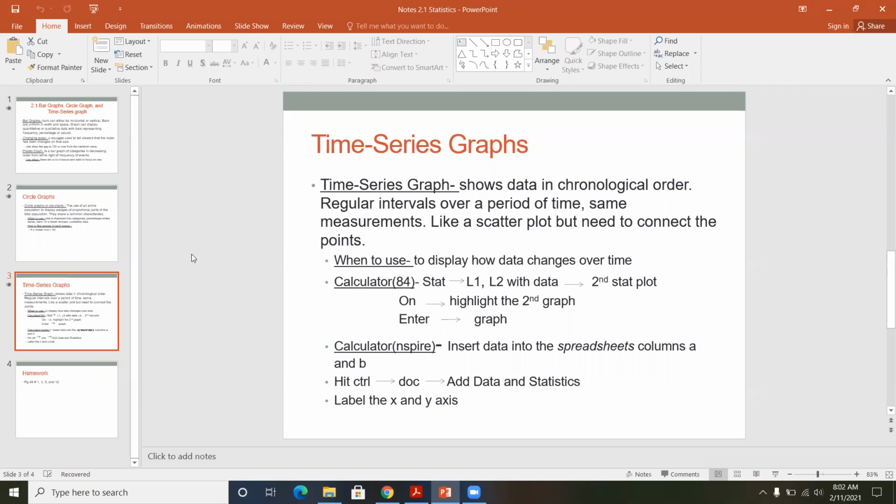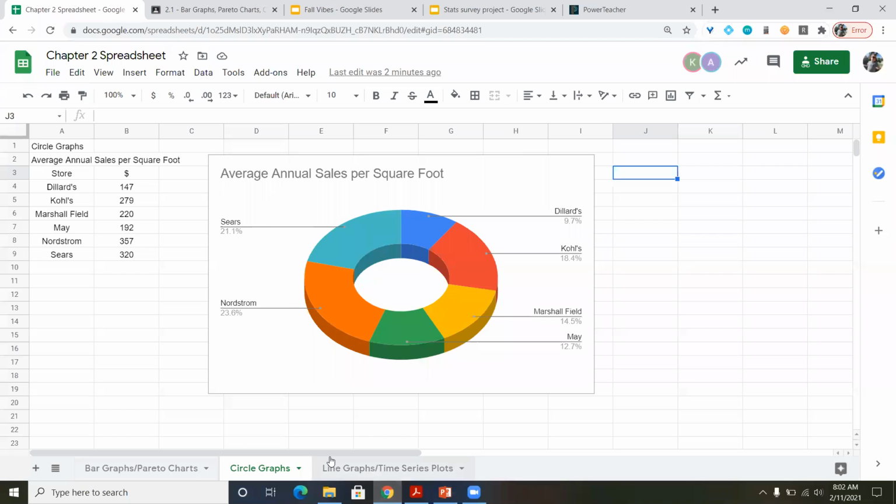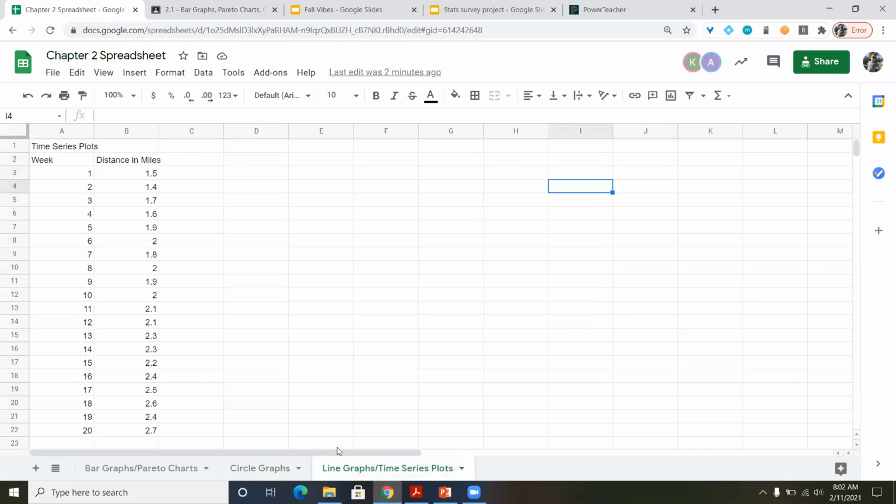Now, back when I created this slide, TI-84s were used. Some people still like them, so I kept that in there. Then we went on to using an Inspire, which we plug all the information into spreadsheets, and then we'd have to use data and statistics and then go through there. Now we're going to use Google Sheets. So none of that was really pertinent.